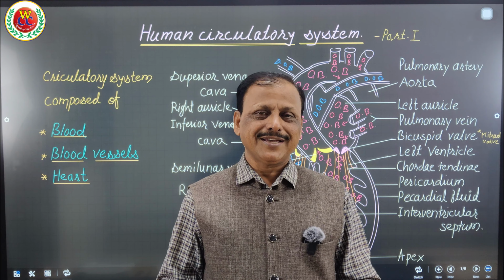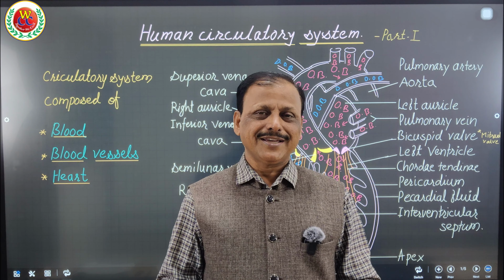The heart beats continuously, 72 times per minute. You can guess how many times that is per hour, per day, per month and per year. If it has to work continuously, it should not be damaged or injured. It should not have friction, and therefore this pericardial fluid protects our heart from friction.